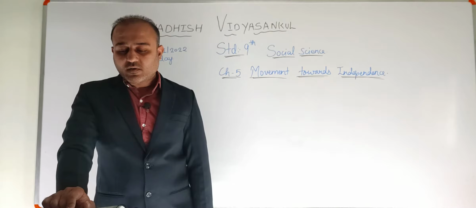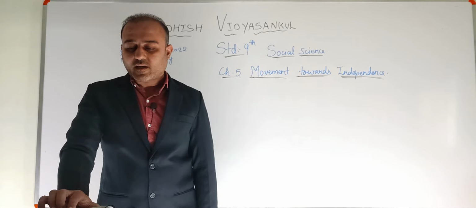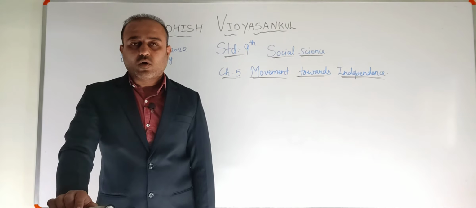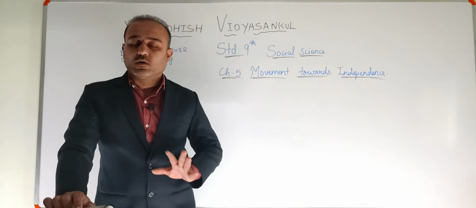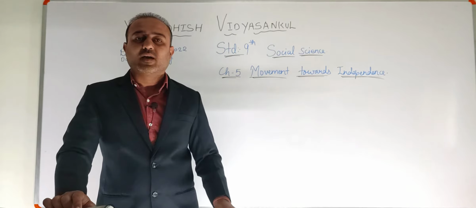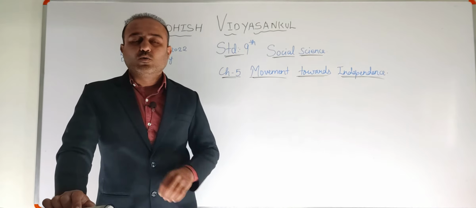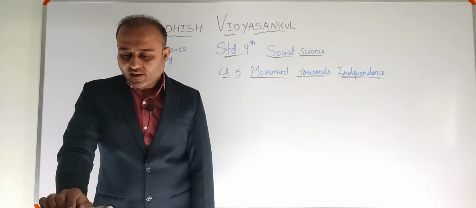On the banks of river Ravi in Lahore, under the leadership of Jawaharlal Nehru, the National General Assembly passed a resolution of complete independence. That means we don't want any kind of dominion status, we just want complete independence, where all the rights and all the freedom is there for the Indians to do whatever they want to, because it is their own nation, right?